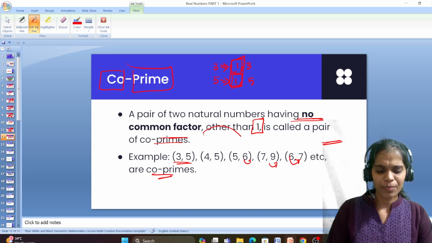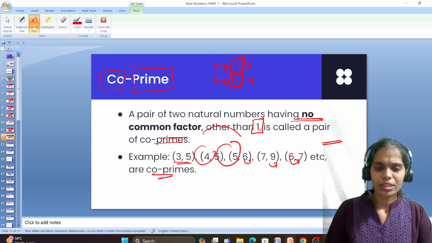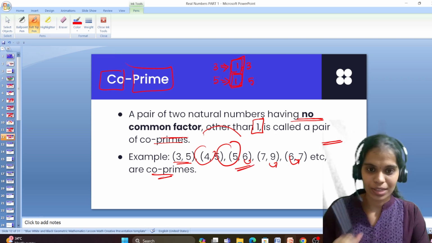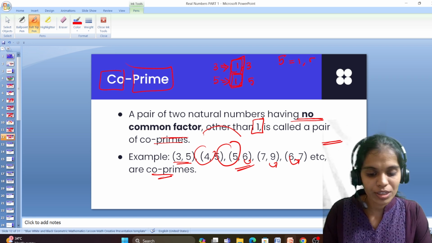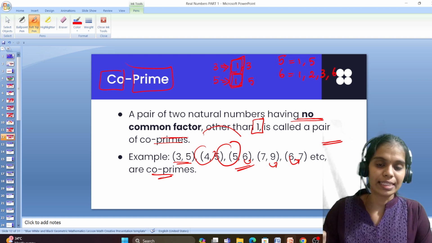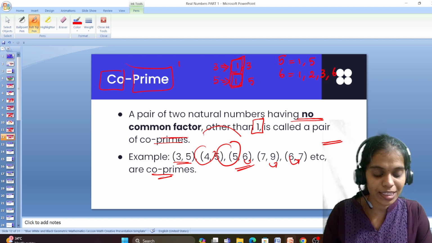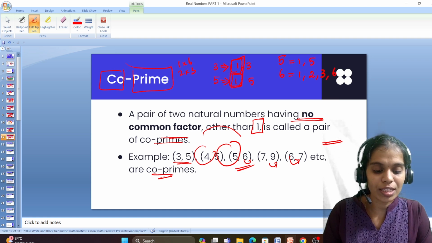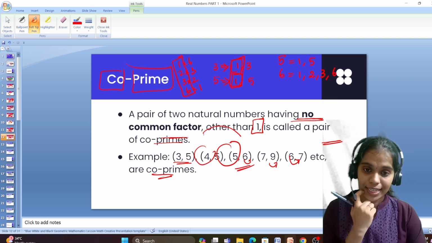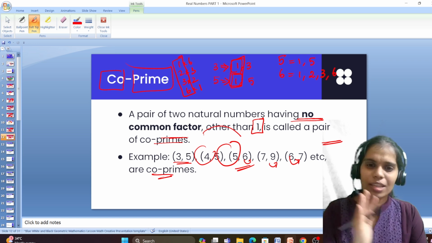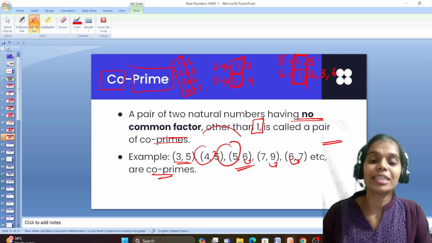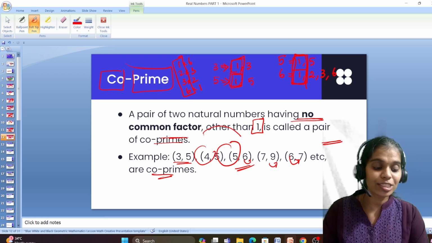You may have a doubt. Ma'am, you took 5 and 6 here. Then why are you including it as co-prime? 6 is not prime, right? 6 is not prime, I agree with that. But what are the factors of 5? 1 and 5. What are the factors of 6? 1, 2, 3, 6. Because 6 can be expressed as 1 into 6, 2 into 3, 3 into 2, 6 into 1. So the factors are 1, 2, 3 and 6. In such a case, they are not prime. Yes, but they have only 1 as their common factor. That's why we say these numbers are co-prime.